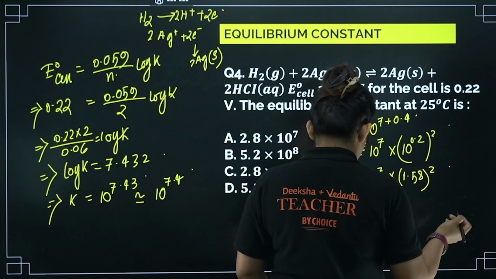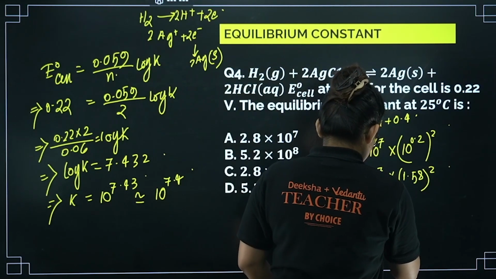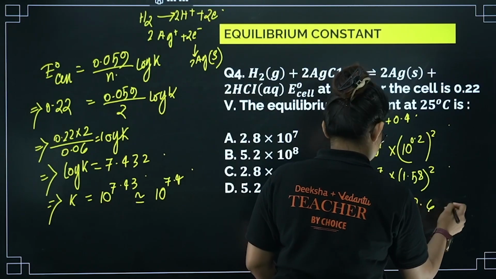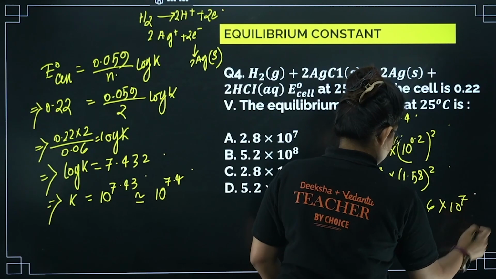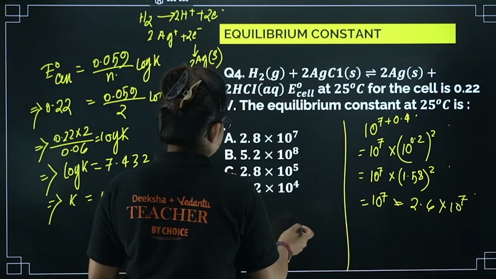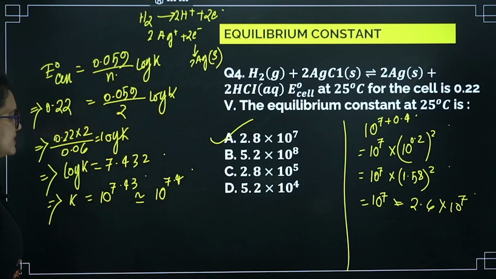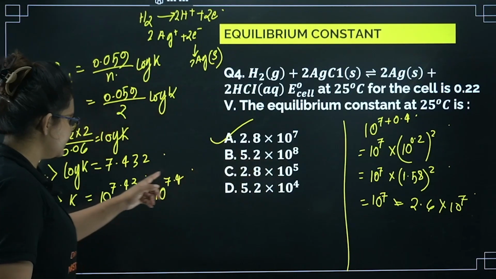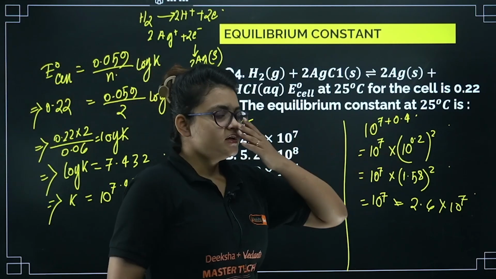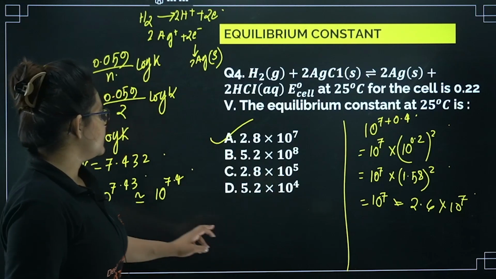Okay, so now if you just proceed with this, it will come as almost 2.6 something into 10 power 7. Okay, so we will take the closest answer. You can see option A is the correct one. Okay, because we did so many simplifications, right? Here we took only 7.43 and there also. So like that, you can take the closest answer. I guess it's clear for you.